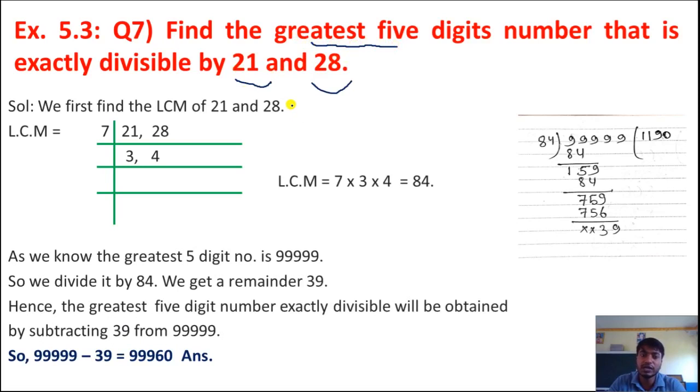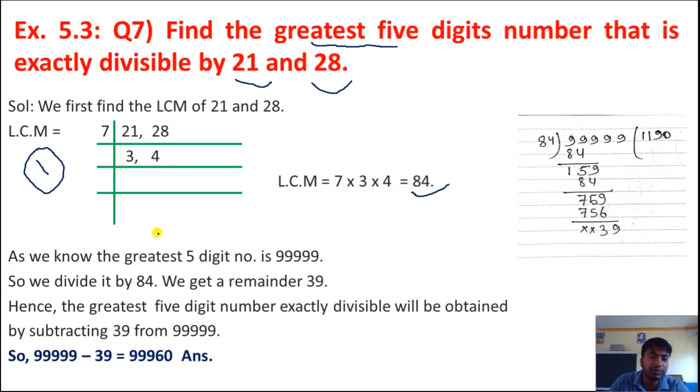In the previous class I already explained how to find this. The first step which we have to follow is to find out the LCM of the given numbers, that means the LCM of 21 and 28. So let's find. Here you can see first we will divide by 7. 7 3s are 21 and 7 4s are 28. Now we don't have any number by which we can divide both 3 and 4. So we will write LCM equal to 7 into 3 into 4. When we multiply we will get 84.